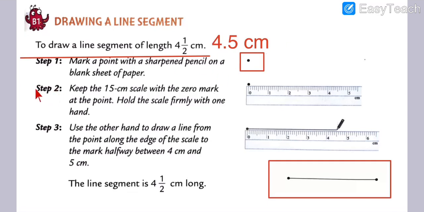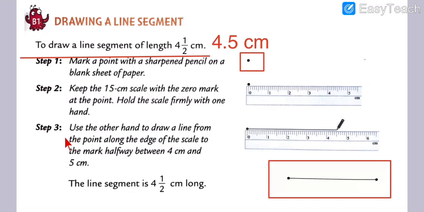Then step number 2. What is step number 2? Keep the 15 centimeter scale with the 0 mark at the point. Hold the scale firmly with one hand. Got my points, my dear students? See, this is step number 2.